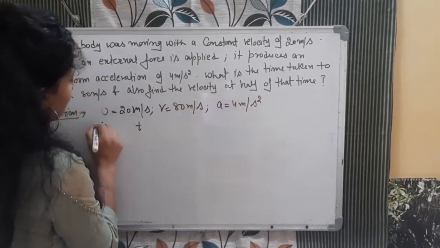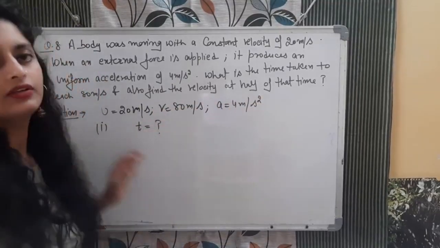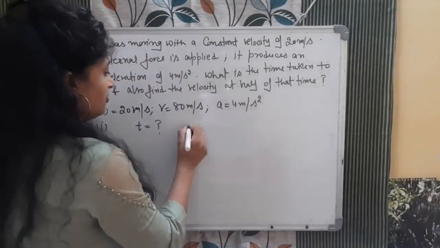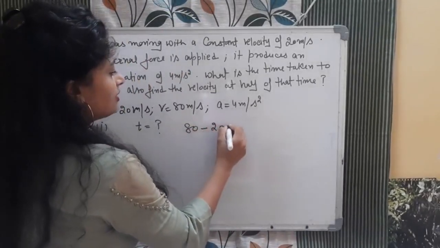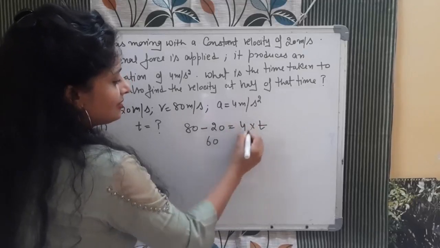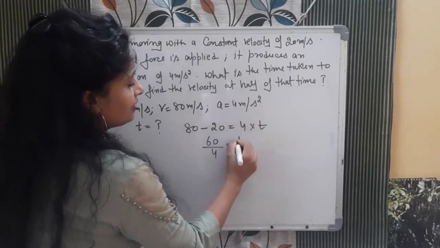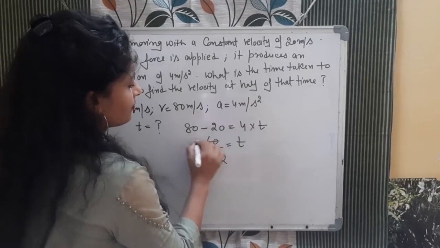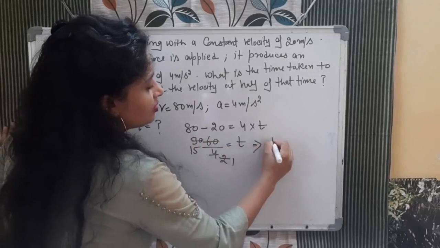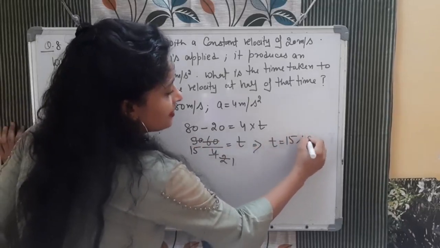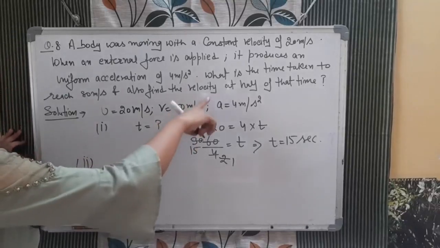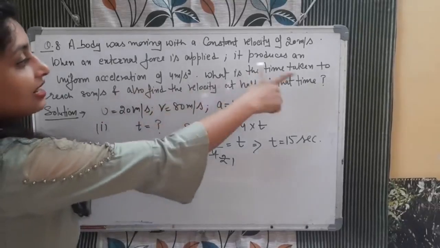First part, time. How will you calculate? Very simple. First equation of motion, V minus U is equal to A into T. 80 minus 20, 60 divided by 4 is equal to time. 15. Time is equal to 15 seconds. Now the second part of the question says, what will be the velocity at half of that time.